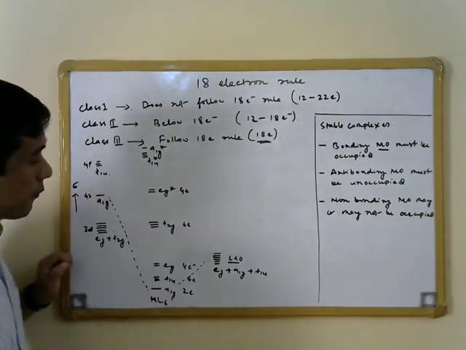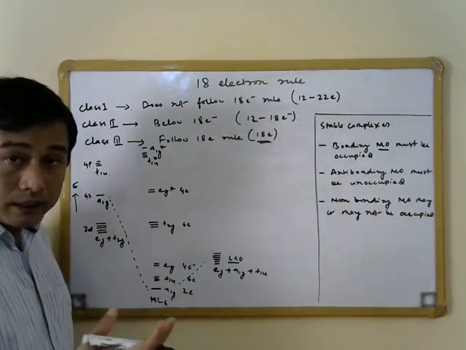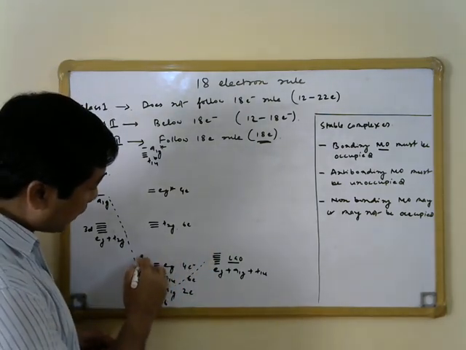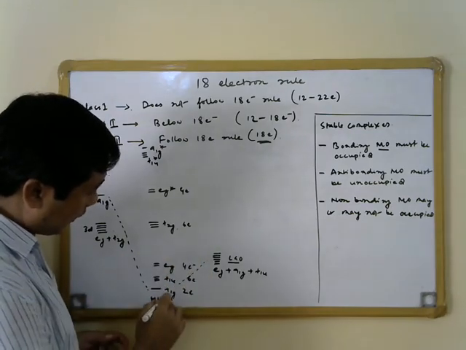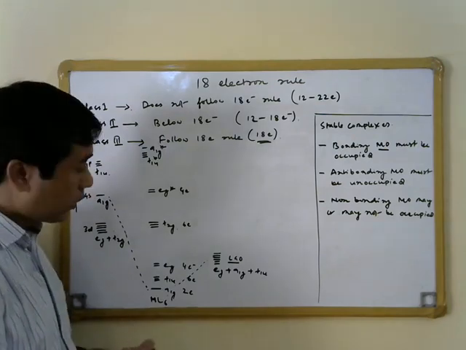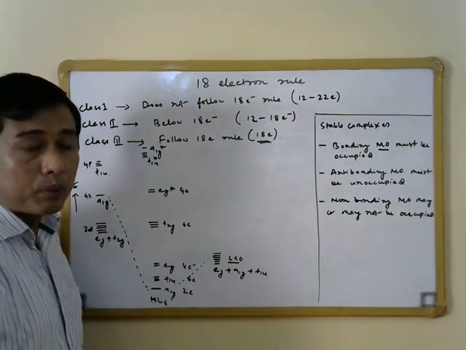Now in case of complexes having only sigma bonding, we see A1G, T1U and EG are the bonding molecular orbitals, and this is a non-bonding molecular orbital, and this is an anti-bonding molecular orbital.